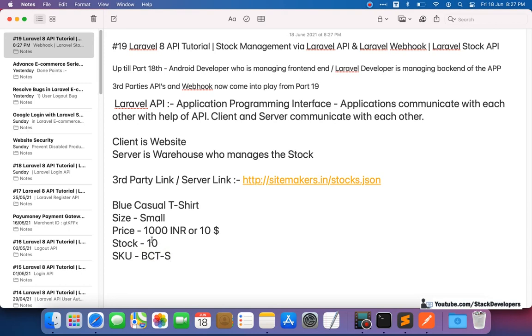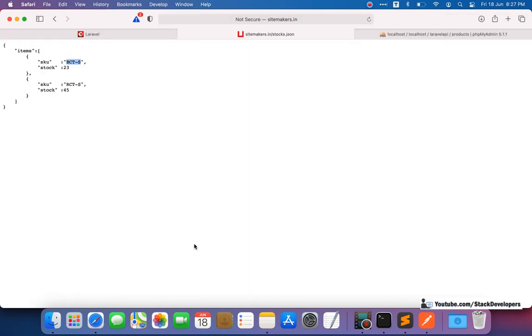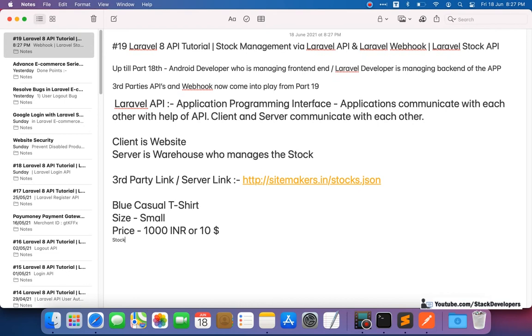We can make one more, but it's better if we do it like this: size, price, stock, and SKU once again.